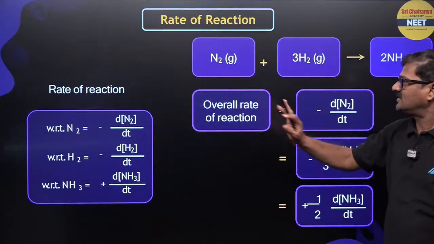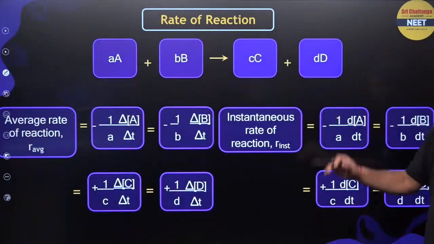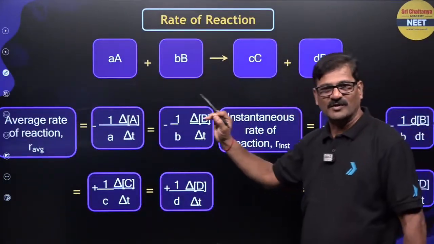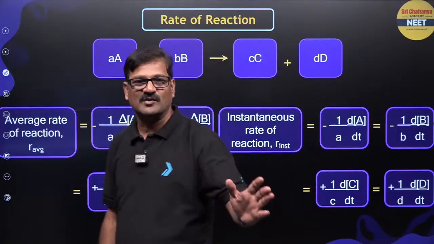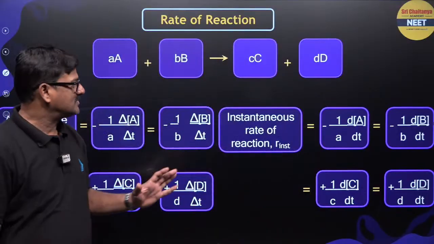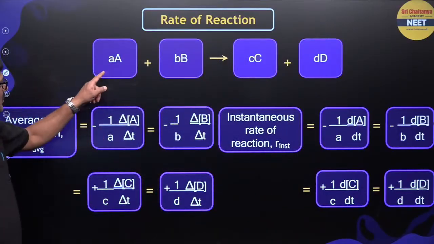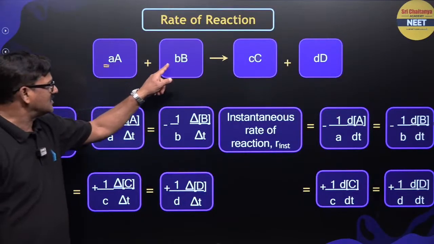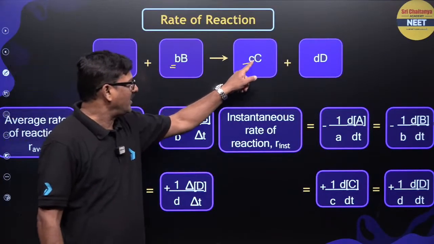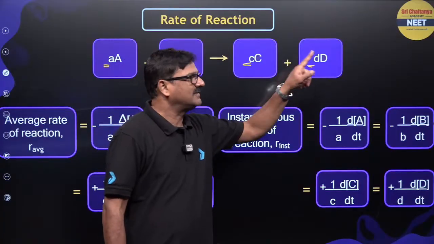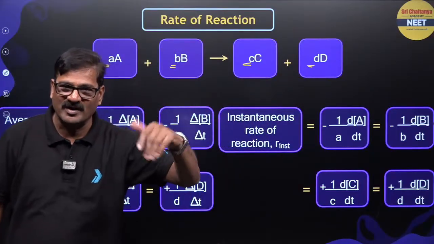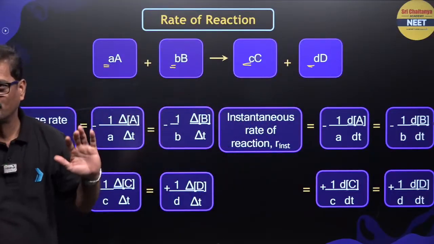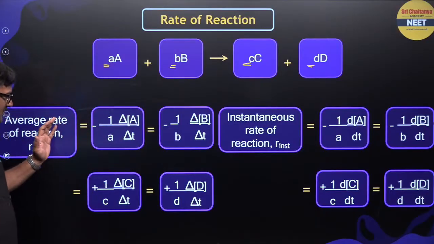For a general reaction, a moles of A and b moles of B give rise to c moles of C and d moles of D. So, what are the stoichiometric coefficients? You write 1 by that number: 1 by a, 1 by b, 1 by c, 1 by d. It is given in this way.